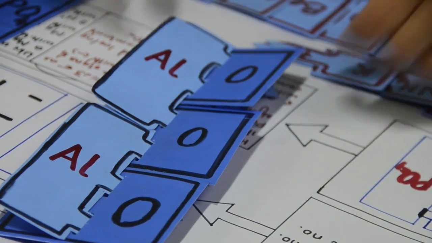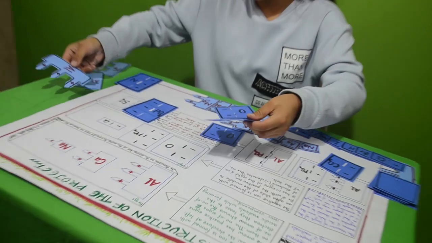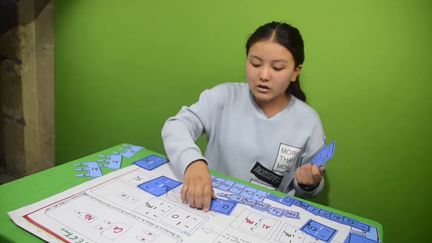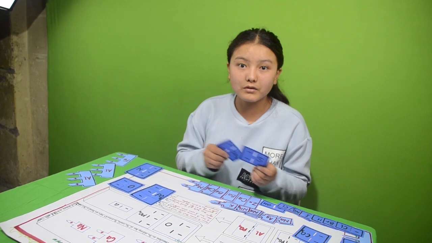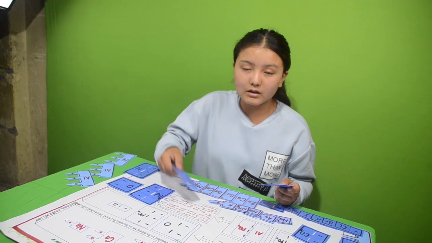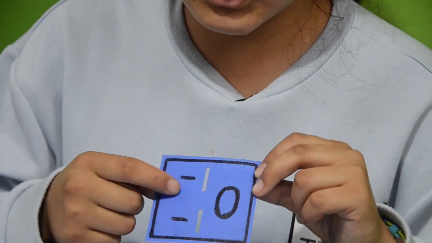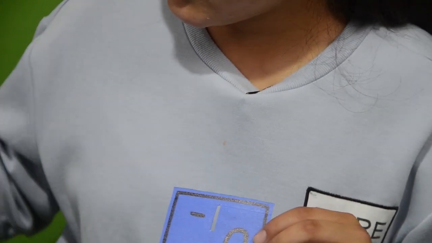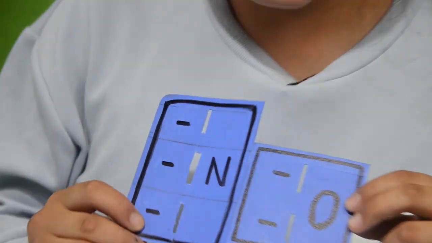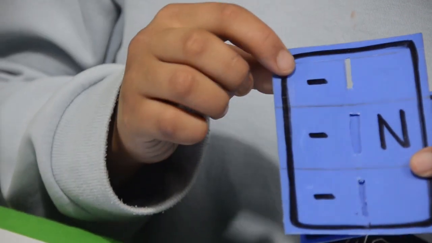So this is the way the project works. So hope you get a little bit idea about the project. And now we can not only learn about the concept of formation of ionic compound and its formula, but also the valencies of any ions. For example, here this shows that there are 2 negative signs over here and 2 holes over here. This shows that its valency is 2 and it gains 2 electrons, and here it shows that its valency is 3 and it gains 3 electrons, and that is why it is written negative over here, as it gained the negative charge, that is electron.